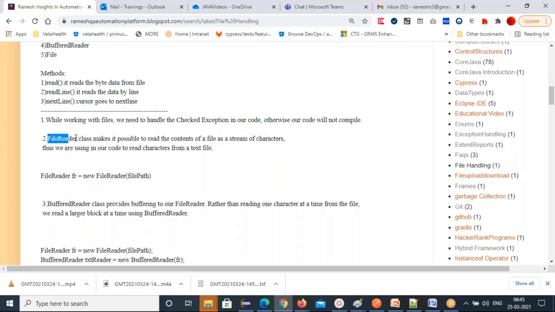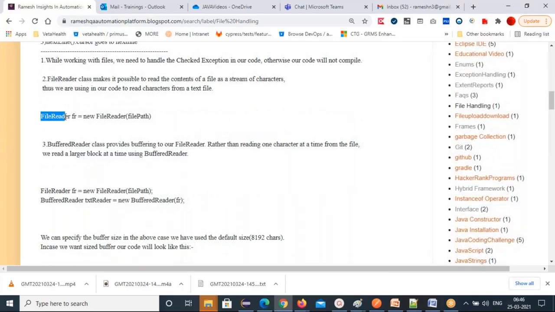A FileReader class makes it possible to read the contents of a file as a stream of characters. One by one character it will read from the file. So we are using it in our code to read characters from a text file. That I'll show you. So FileReader fr = new FileReader, and pass the file path or file object, a File class object, you can pass for this constructor.